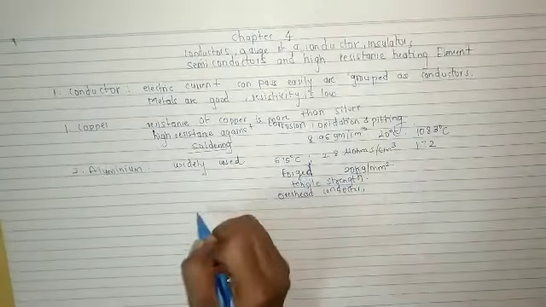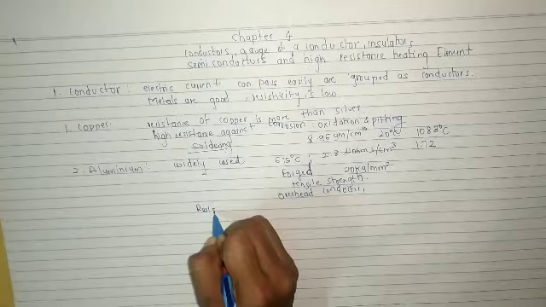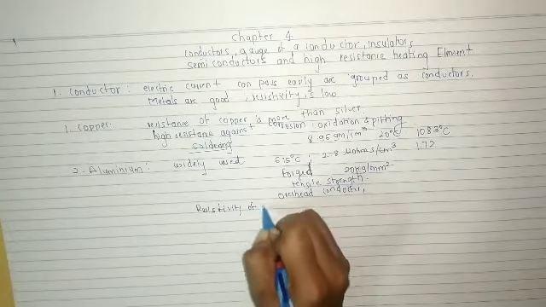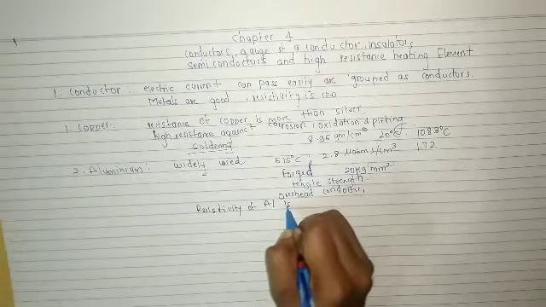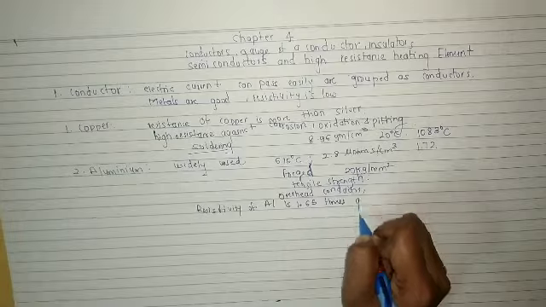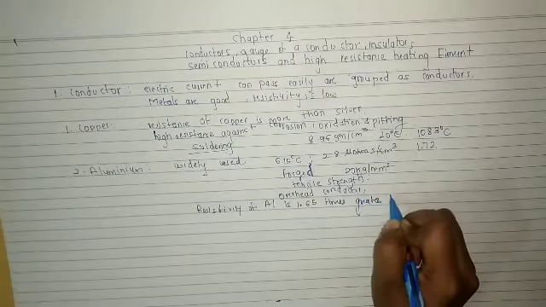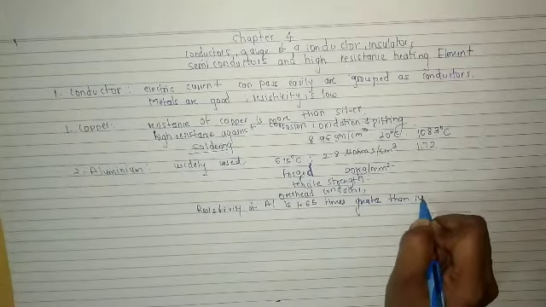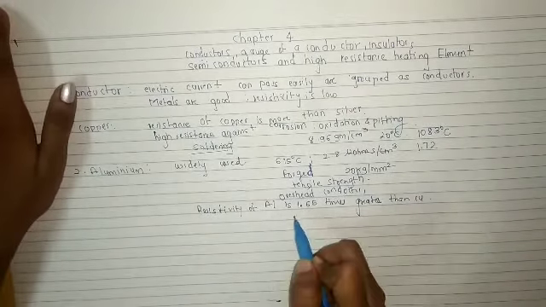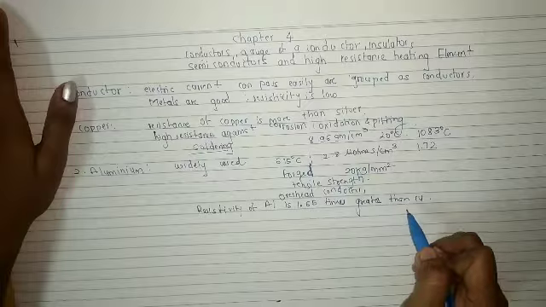Resistivity of aluminium is 1.65 times greater than copper.